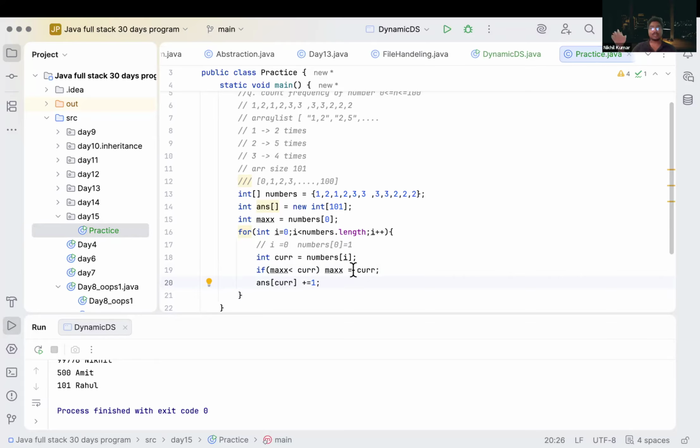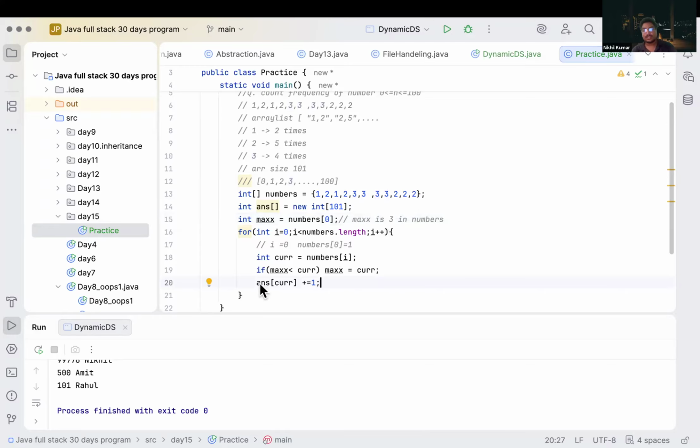Correct? Inside our answer, we have 0 to 100, correct? But in this case, inside our numbers, we have the max number as 3. What is the current max inside our numbers? Max is 3 in numbers. Correct? 3 is our maximum number. So we don't have to run the loop from 0 to 100 when we need to fetch the answers.